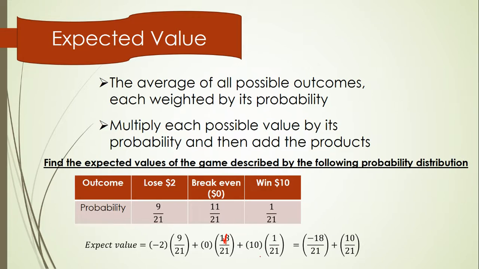Okay, and then $10 times 1 out of 21. So -2 times 9 is where we get the -18. 0 times 11 is 0, so there's nothing over here. And 10 times 1 is 10. So if I add those together, that gives me -8 over 21, or -0.38. So in the long term, I'm expected to lose 38 cents per game that I play.